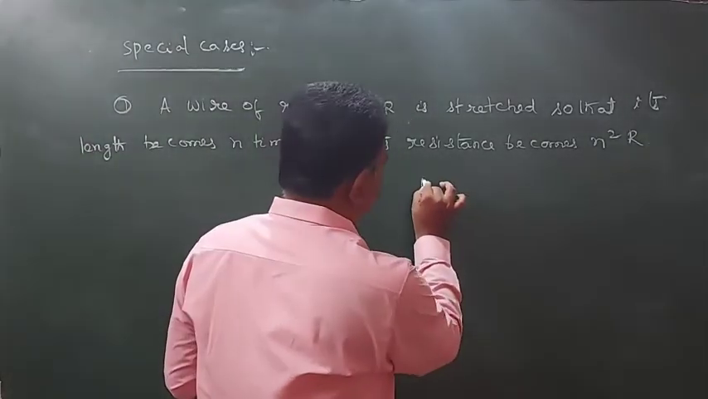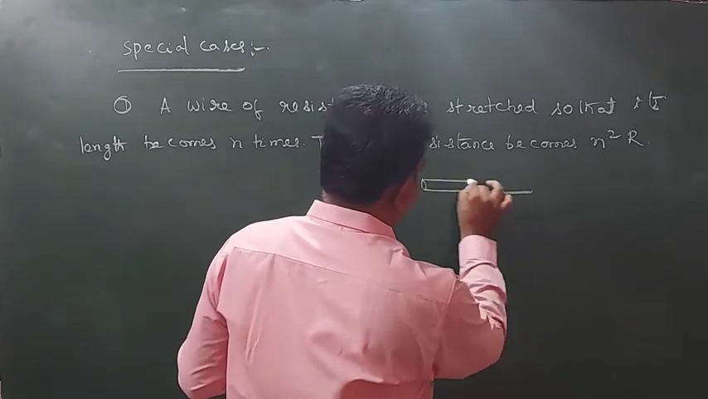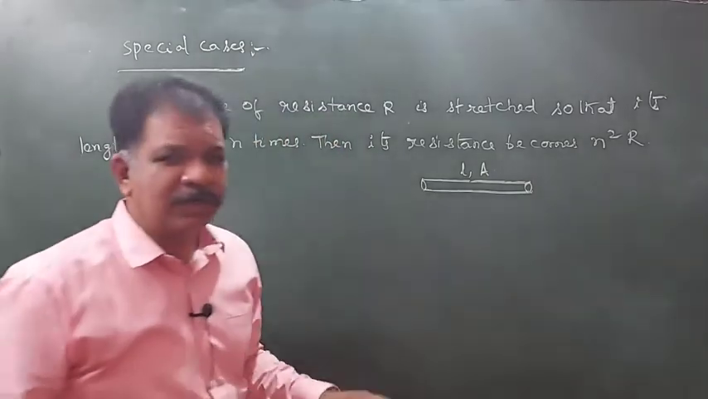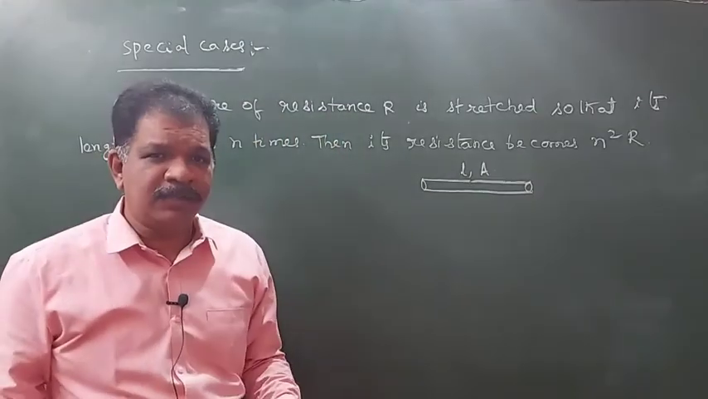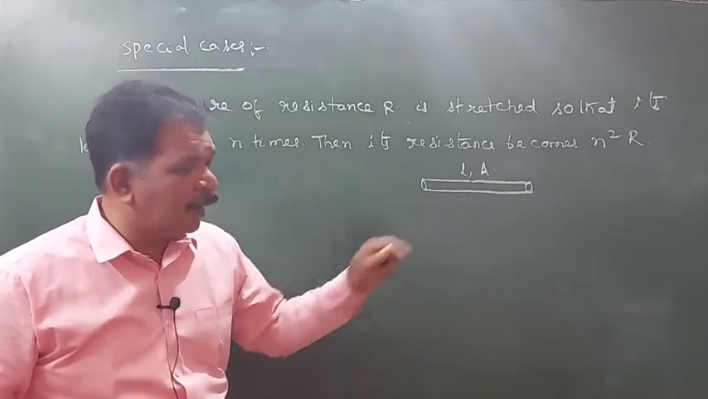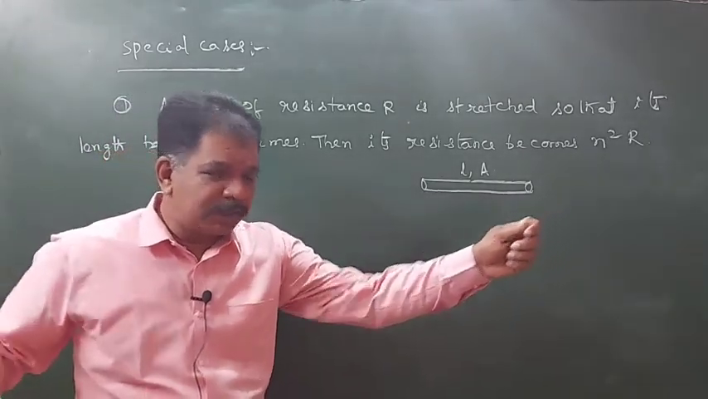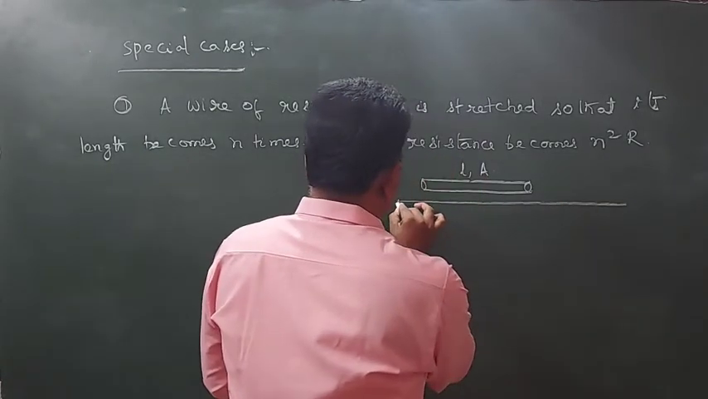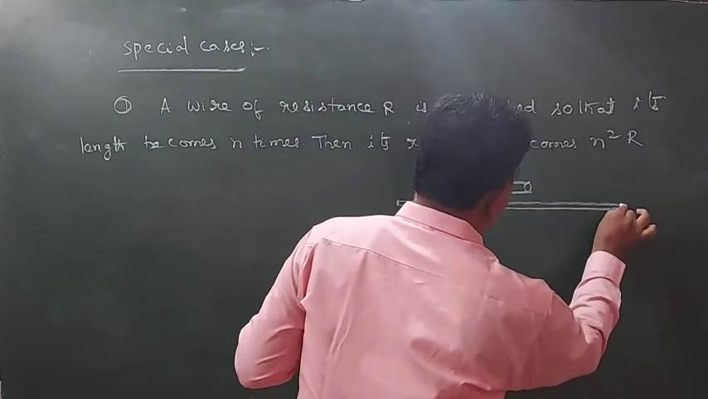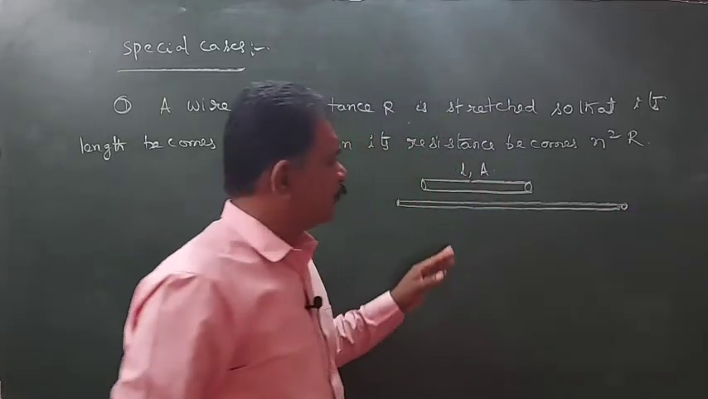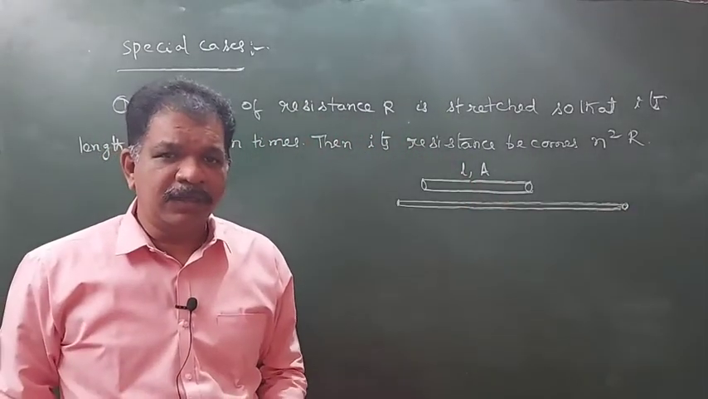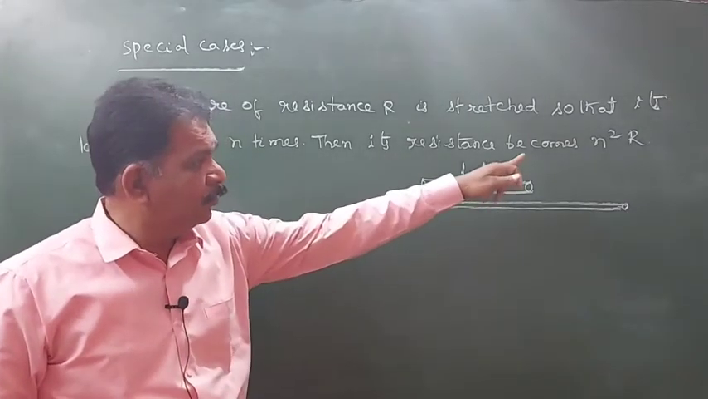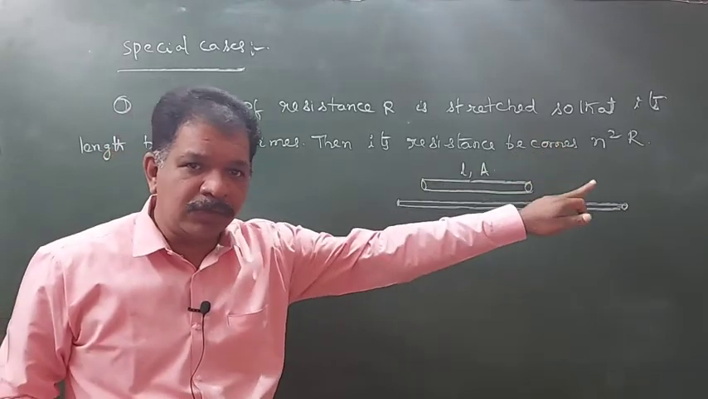So here one wire is there like this. I am assuming its length is L, its area is A, its resistance is R. It is stretched like this. So what happened to it? Its length increases by n times. What will happen to the new resistance? New resistance will become n square R.